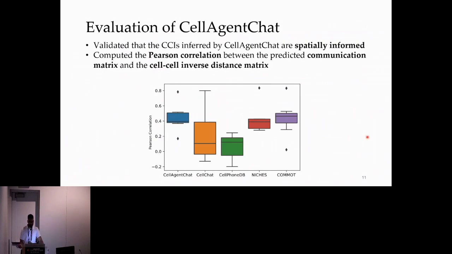To validate that the cell-cell interactions inferred by CellAgentChat are spatially informed, we computed the Pearson correlation between the predicted communication matrix and the cell-cell inverse distance matrix. We grounded our analysis on the established understanding that cells that are closer in proximity are more likely to interact. Cells predicted by CellAgentChat as highly interacting were close in proximity to a similar level as NICHES and Komoot. And again, we showed low variability here.